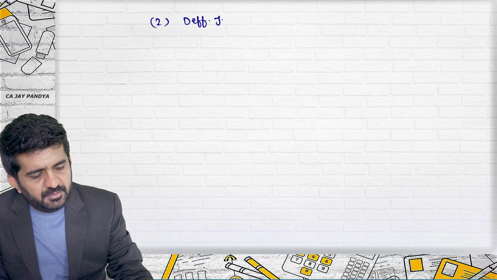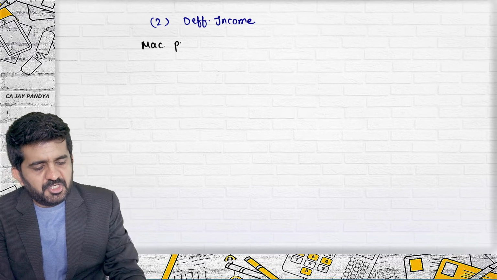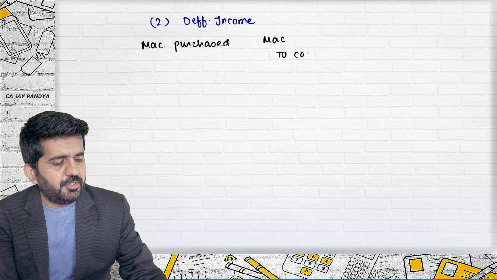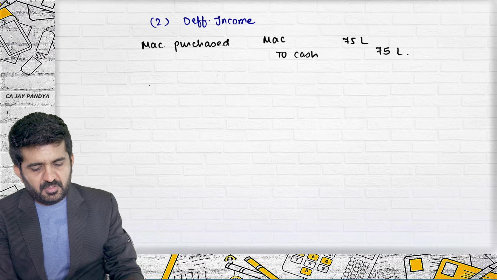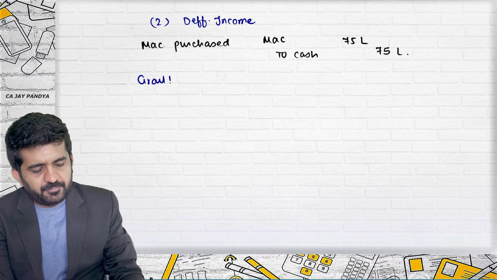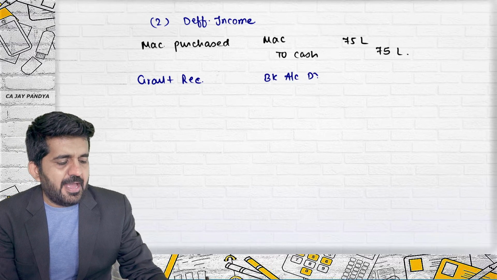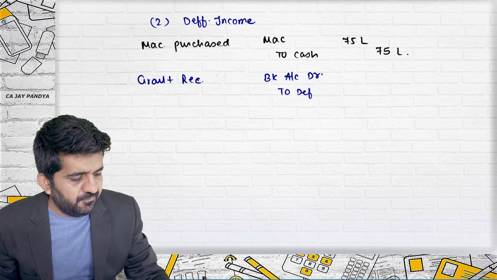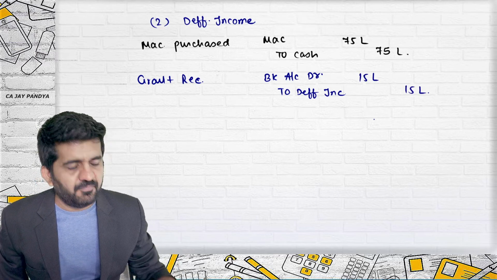Second method, deferred income. Again, when machinery is purchased, it is machinery to cash, 75. When the grant is received, it is bank account debit, and you are now not reducing the cost but crediting deferred income. How much? 15 lakhs.